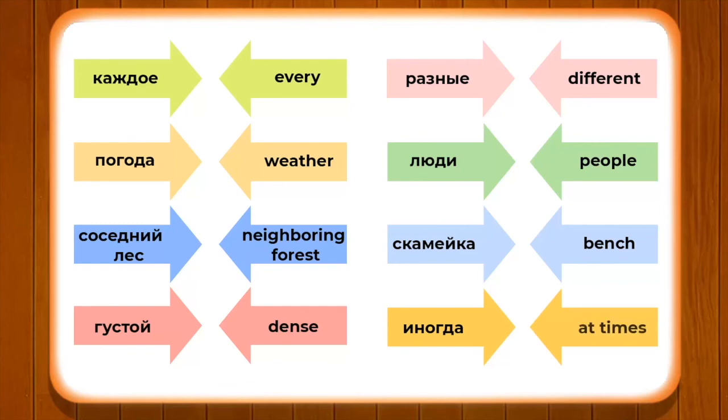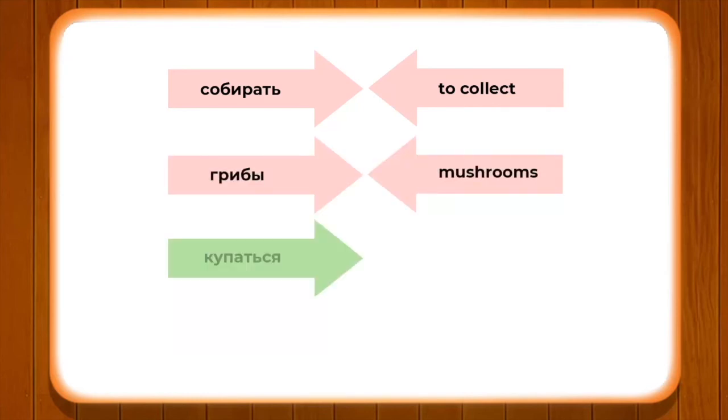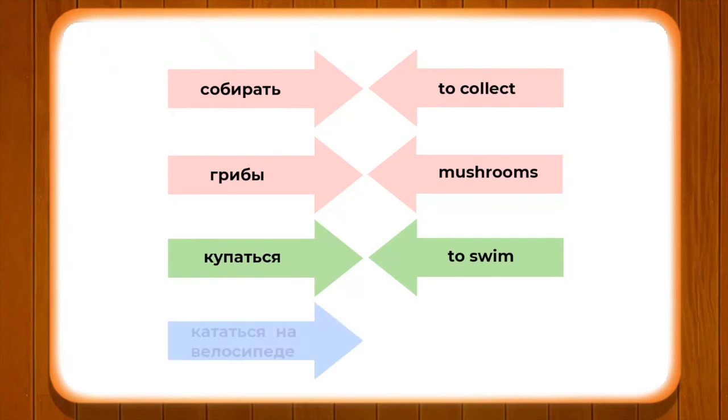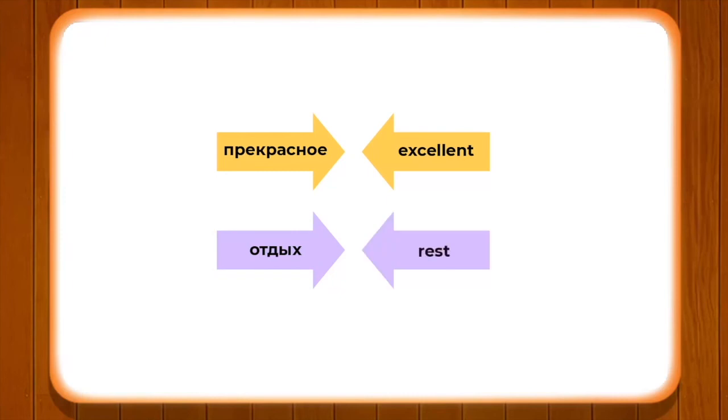Иногда means at times. Now we have more words like прямо, directly. Трава means grass. Озеро means lake. Собирать means to collect. Грибы means mushrooms. Купаться means to swim. Кататься на велосипеде means to ride a bicycle. Прекрасно means excellent, and отдых means rest.